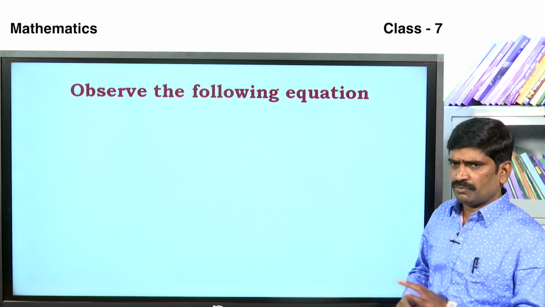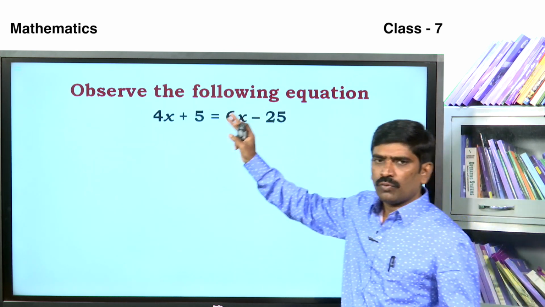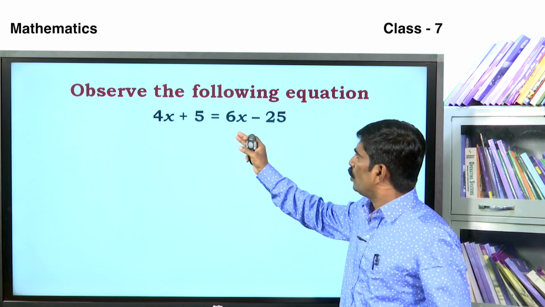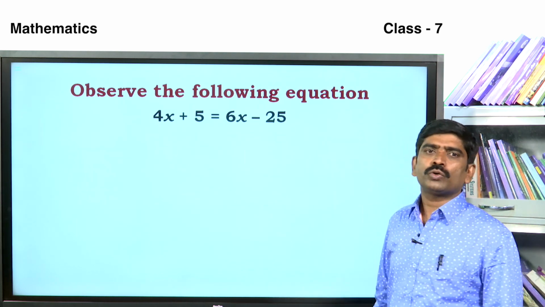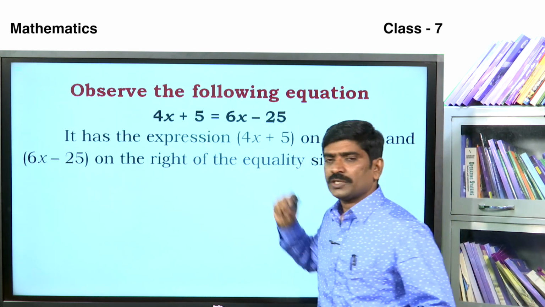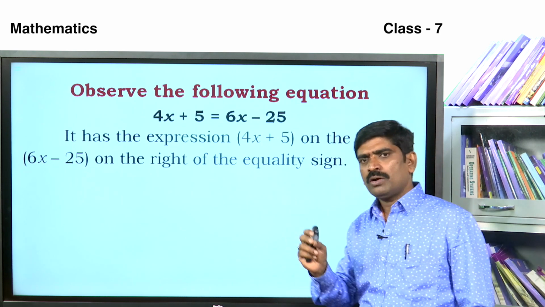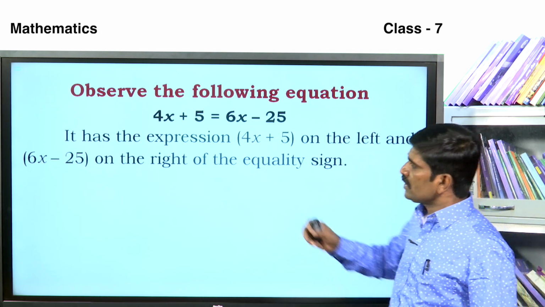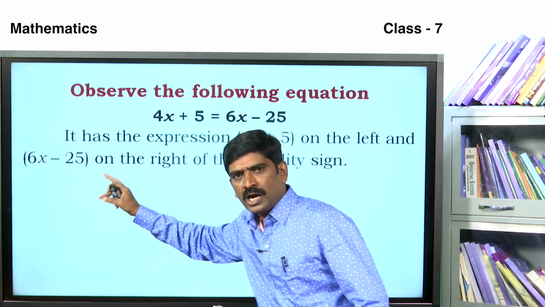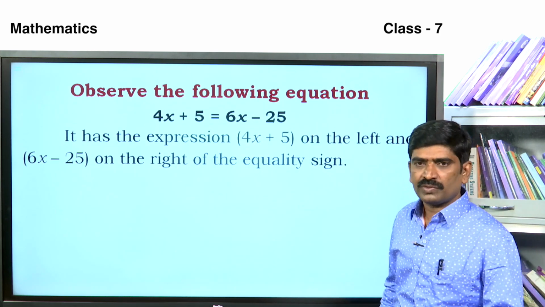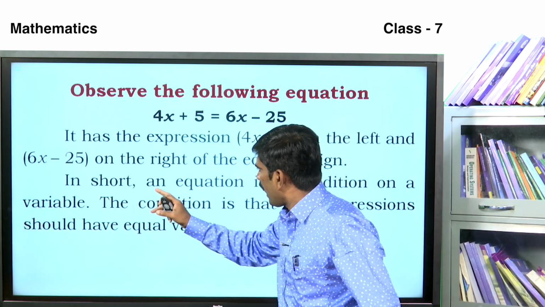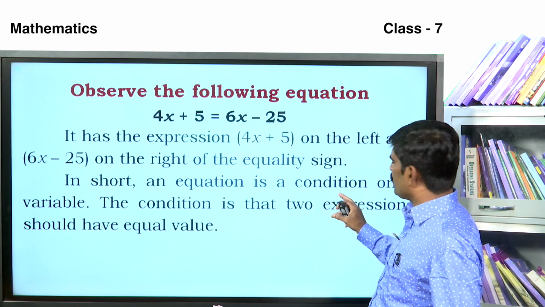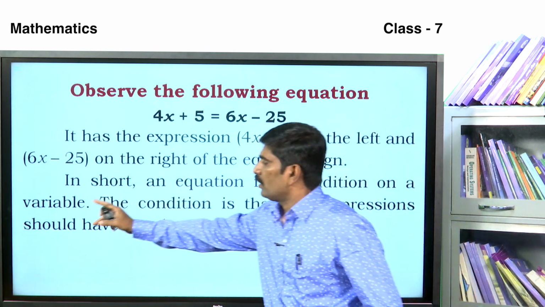Observe the following equations. Some equations are given here. 4x plus 5 is equal to 6x minus 25. It has the expression 4x plus 5 on the left and 6x minus 25 on the right of the equation sign. In short, an equation is a condition on a variable.